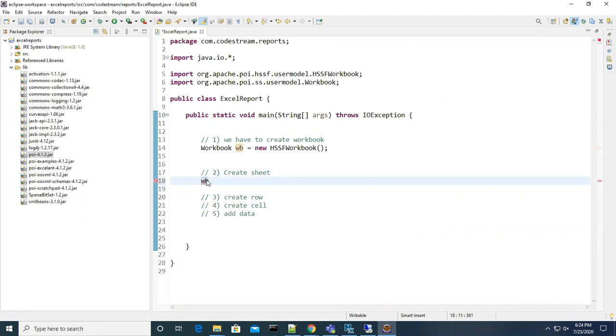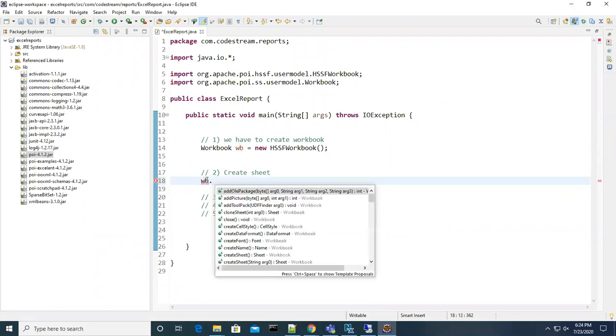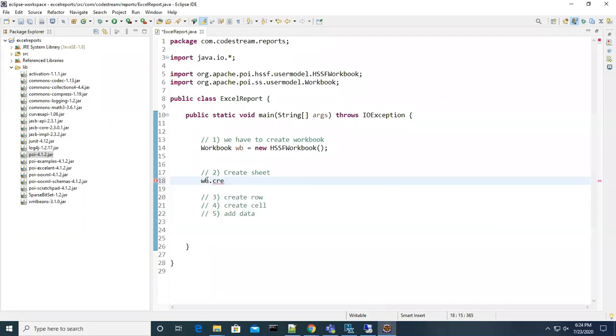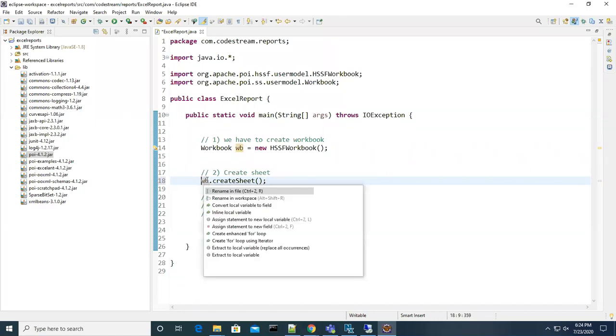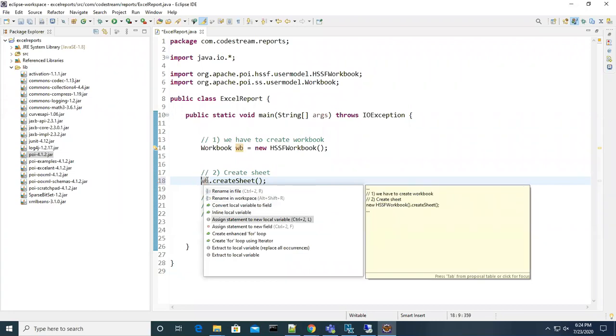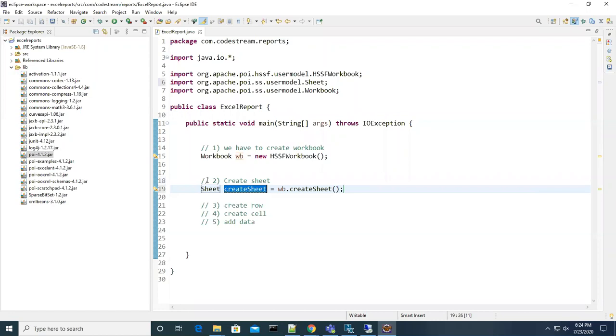Workbook, we can use our own variable name. Right now we are using wb. So what is the step? Create sheet. You can see I just called a method. When I call this method, control 1: if I click with the cursor there, it will automatically give assign to local variable. You don't need to type.